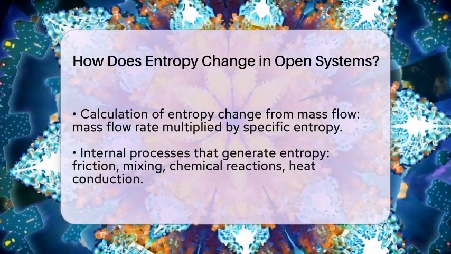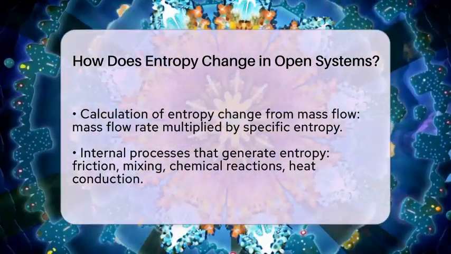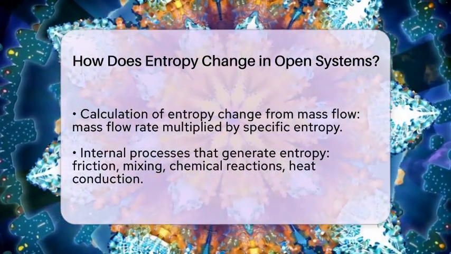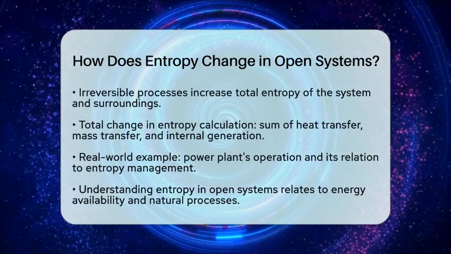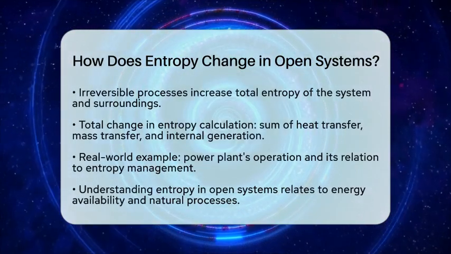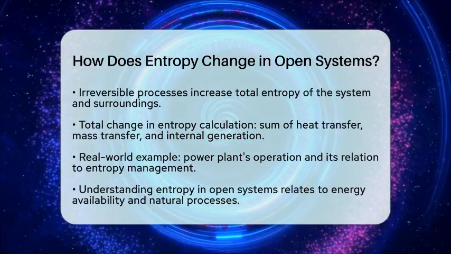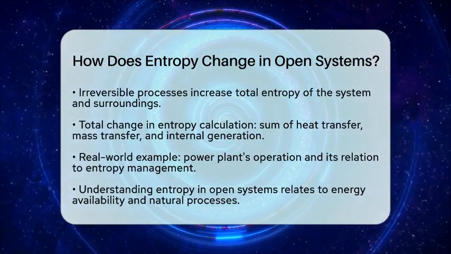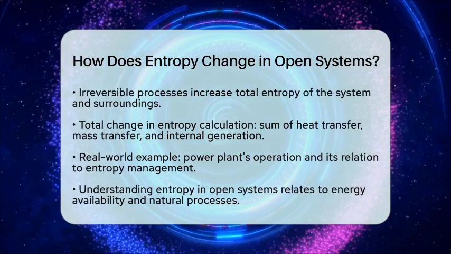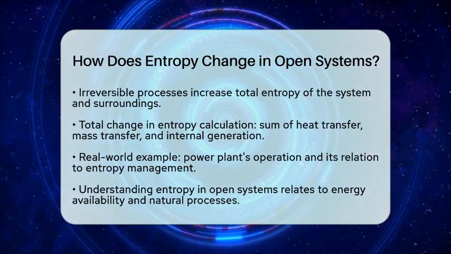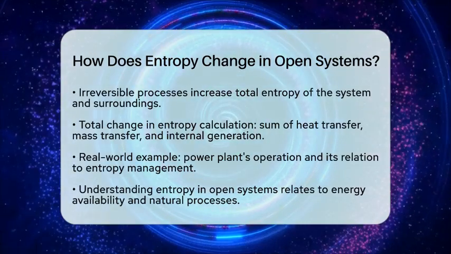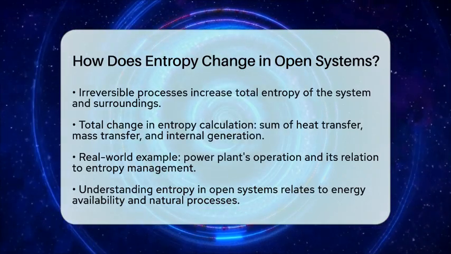In practical terms, this means that open systems can exhibit complex behaviors regarding entropy. Take a power plant, for instance. It receives fuel and air, which are forms of mass that contain entropy. It also releases heat and exhaust gases, which carry away entropy. Understanding how entropy changes in such systems helps engineers design more efficient operations by minimizing entropy generation and managing the